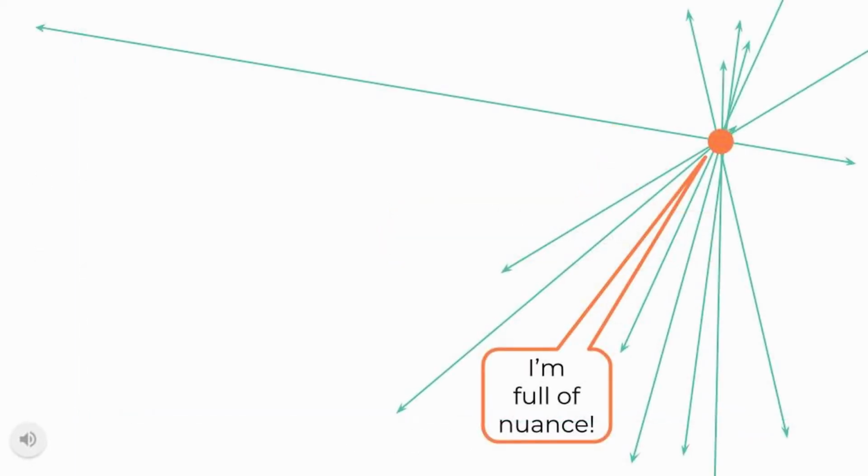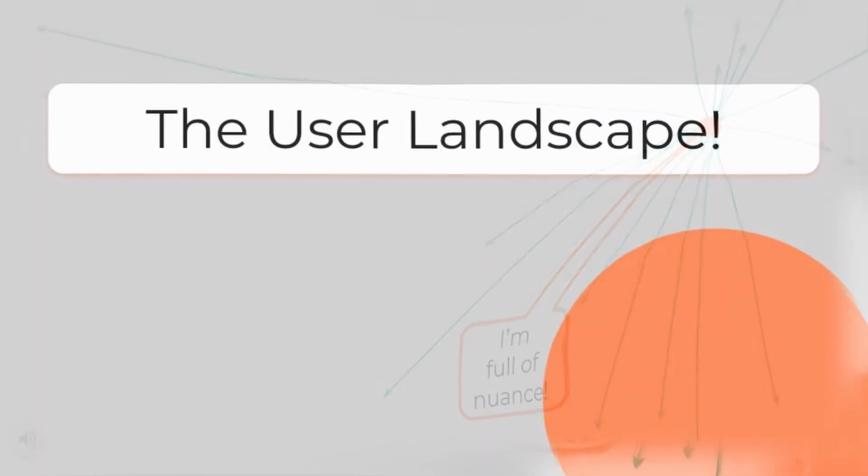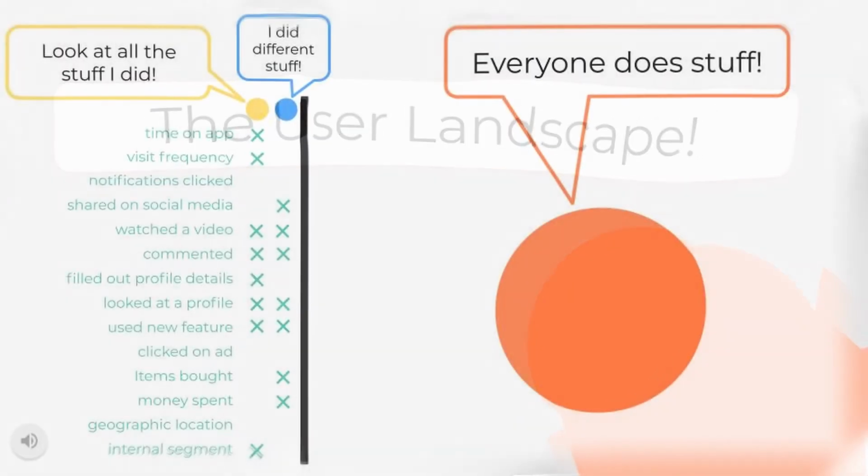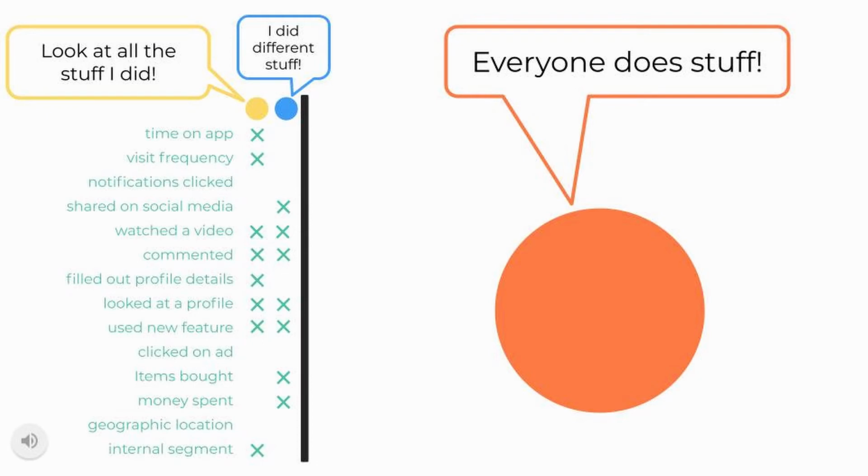A user's behavior can be located along many different dimensions. A dimension is anything you can measure about us, and you can measure a whole bunch of things. It's pretty easy to measure what users do in an app, but those measurements are only useful if we can figure out what they mean. That's where things get difficult.